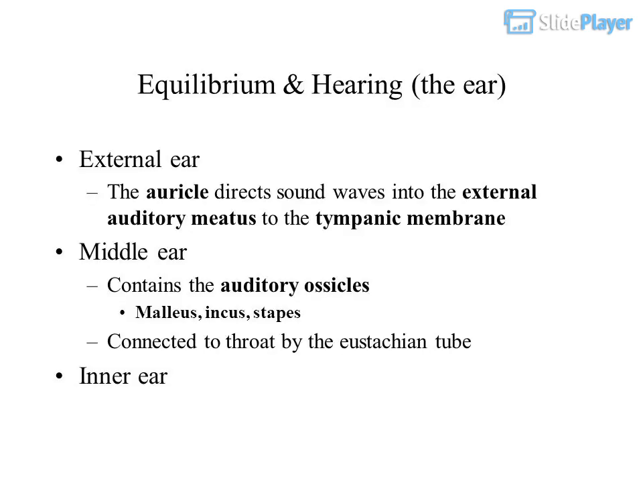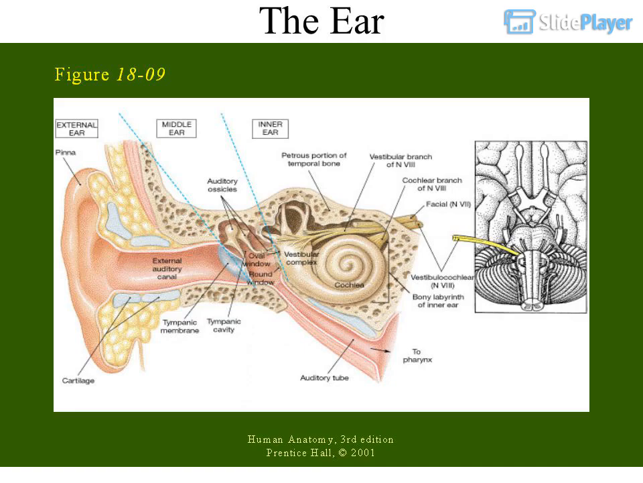Equilibrium and hearing, the ear. External ear. The auricle directs sound waves into the external auditory meatus to the tympanic membrane. Middle ear contains the auditory ossicles: malleus, incus, stapes. Connected to the throat by the eustachian tube. Inner ear.